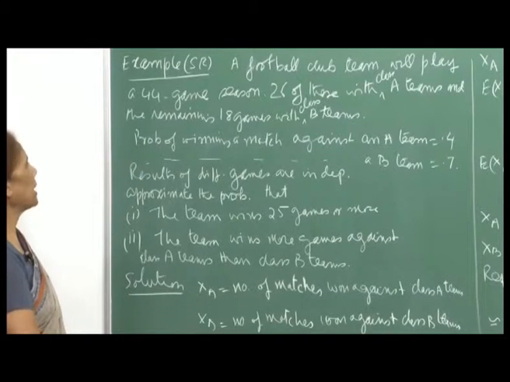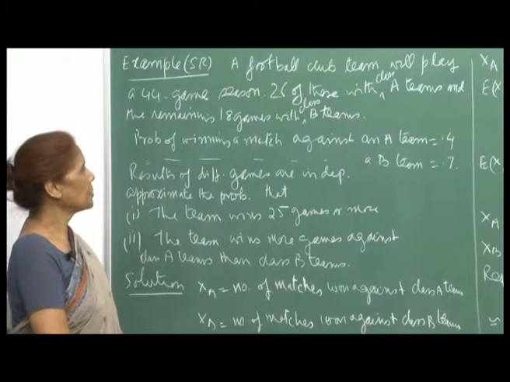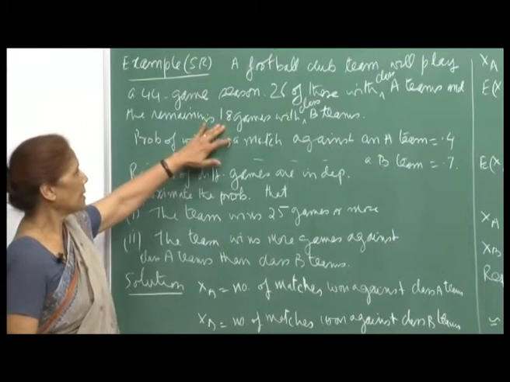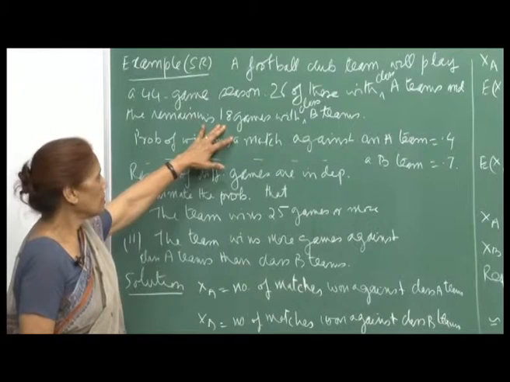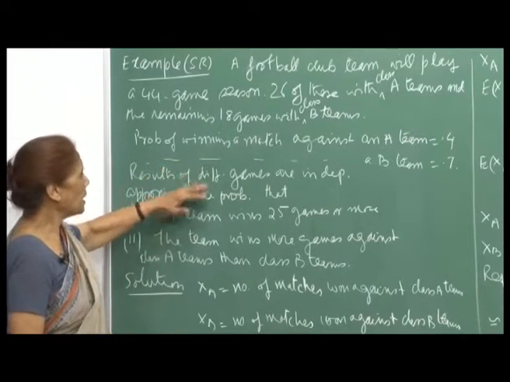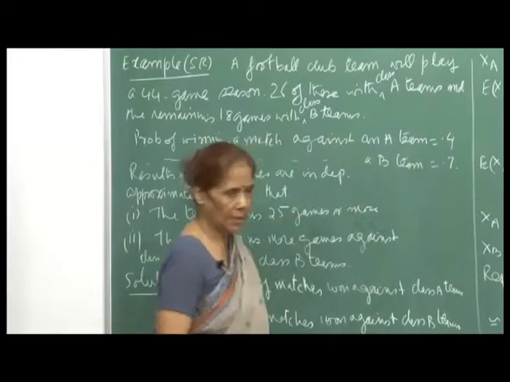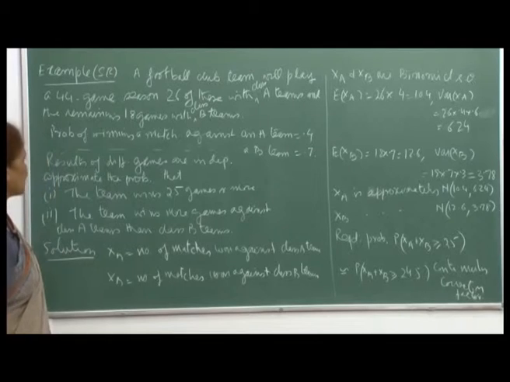There are 44 games that a particular team will be playing. 26 of these will be with class A teams, and the remaining 18 games will be with class B teams. Now, the probability of winning a match against an A team is 0.4, because A teams are better than the B teams, and the probability of winning a match against a B team is 0.7.